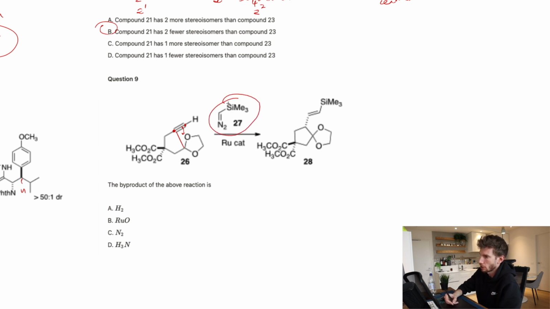Then we added this compound onto it. If we do that, it looks like the nitrogen's disappeared and we've glued it onto this position here. So now we know the byproduct, we do have nitrogen coming out. Then we have to track our hydrogens and see what's happening there.